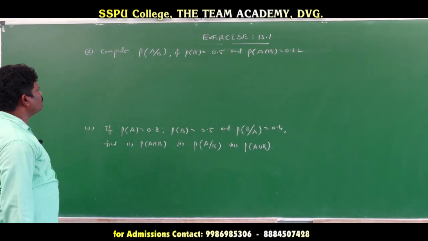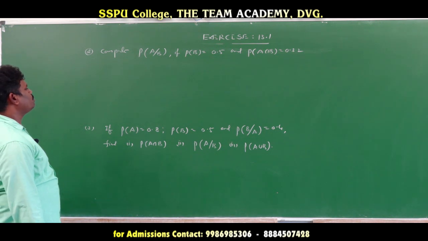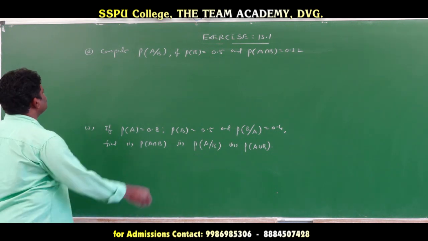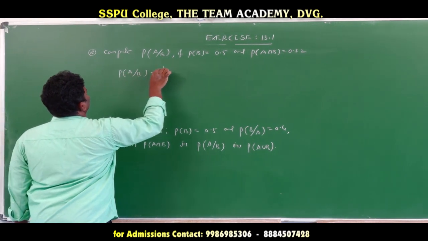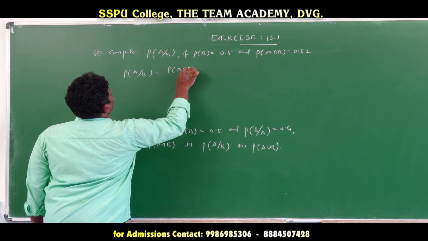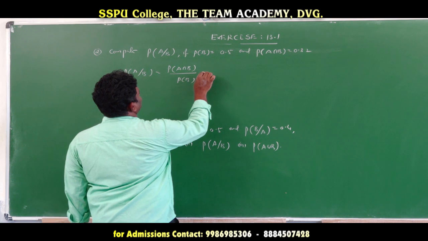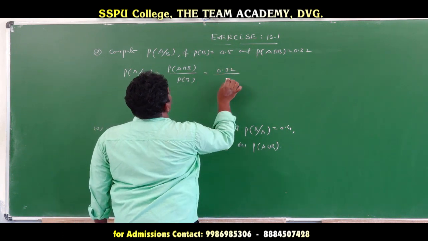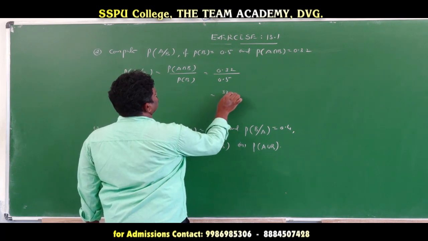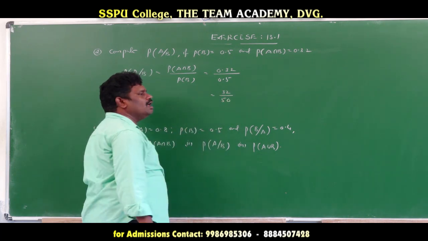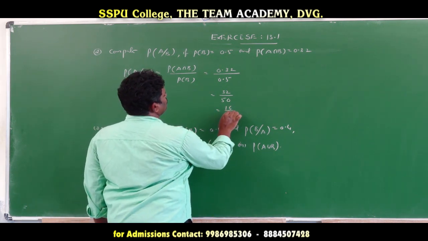Second question: compute probability of A divides B. The value of B is given, and A intersection B is given. So the formula is probability of A divides B equals probability of A intersection B by probability of B. Probability of A intersection B is 0.32 and probability of B is 0.5. Simplifying, 32 by 50, multiplying numerator and denominator by 100, is equal to 16 by 25.